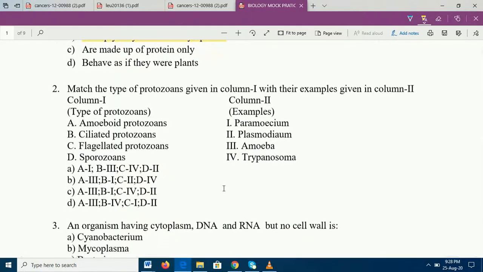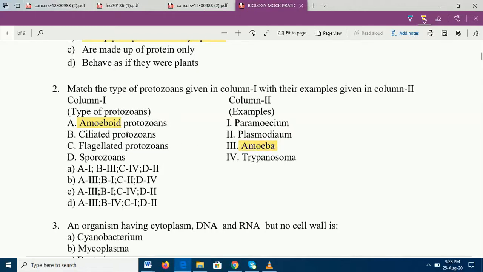Question number 2, match the following. We all know that when it comes to kingdom Protista, kingdom Monera, fungi, plantae and animalia are the 5 kingdoms. And when we talk of protistans and their examples, we know there are 4 types of protozoans: amoeboid protozoans, ciliated protozoans, flagellated protozoans and sporozoans. It's very easy. By direct processing, amoeboid protozoans, we know the answer is amoeba.